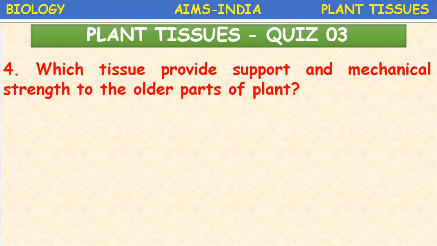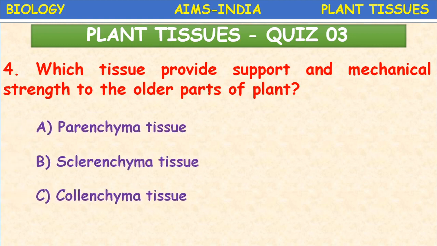Which tissue provides support and mechanical strength to the older parts of the plant? Parenchyma tissue, sclerenchyma tissue, collenchyma tissue, xylem and phloem. Okay, here the question clearly mentions older parts of the plant, which need mechanical strength. So sclerenchyma. Sclerenchyma tissue provides support and mechanical strength to the older parts of the plant. Next.